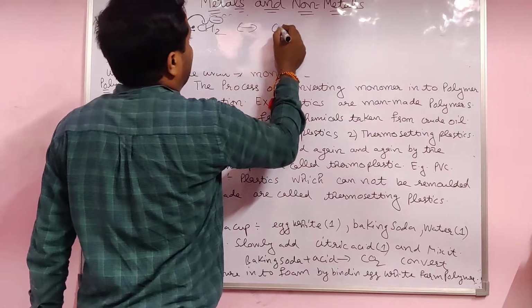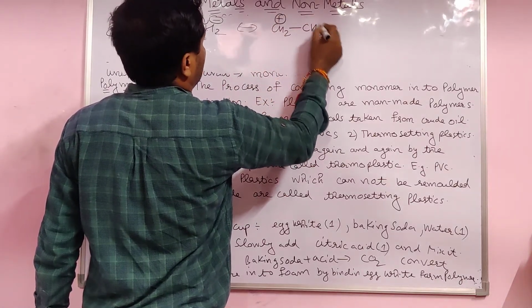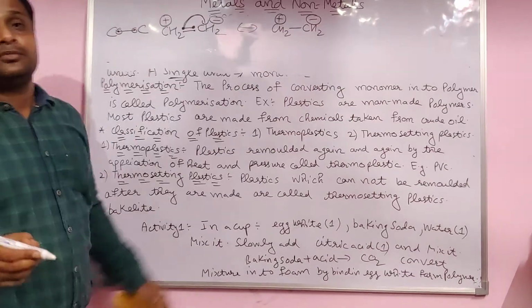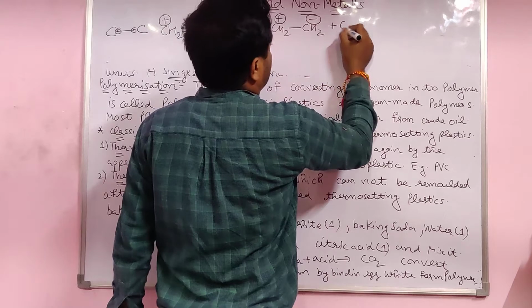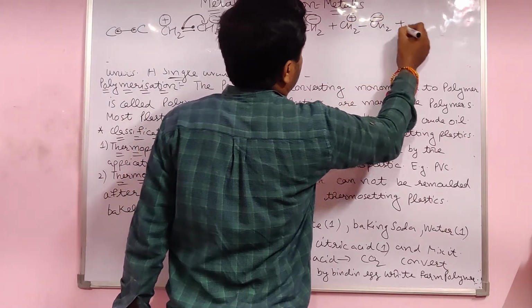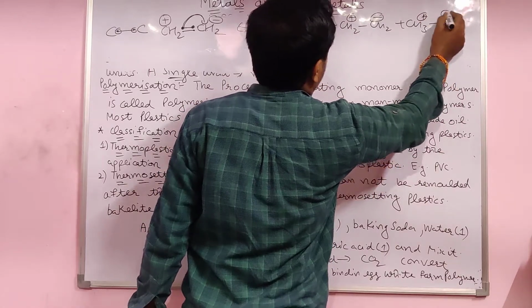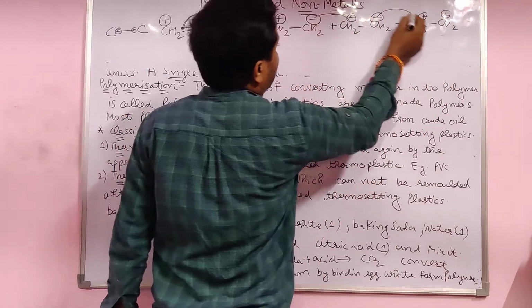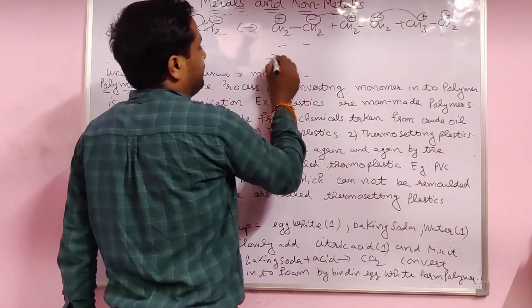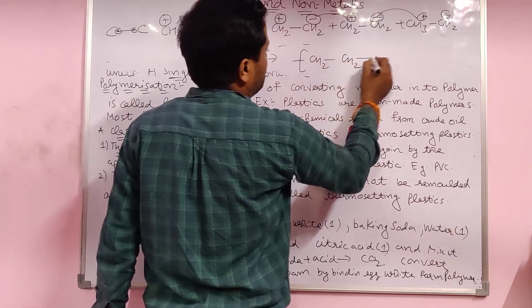So you write CH2 positive, single bond, CH2 negative. When these units combine, the negative and positive attract each other. So on. The formula is actually like this: CH2 single bond CH2.